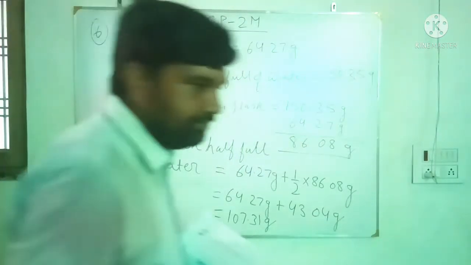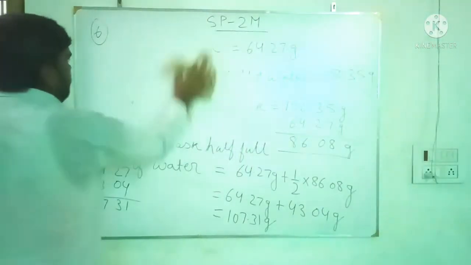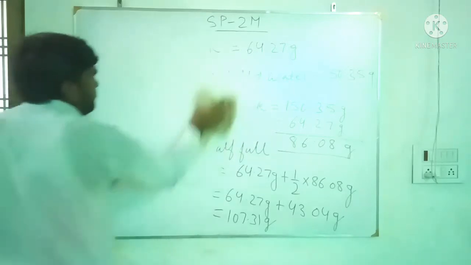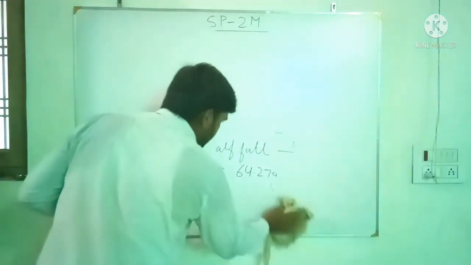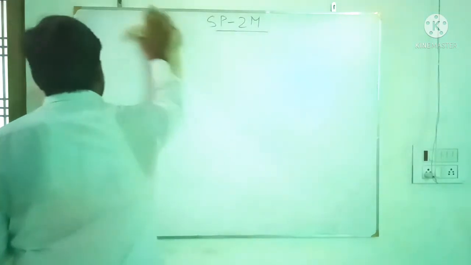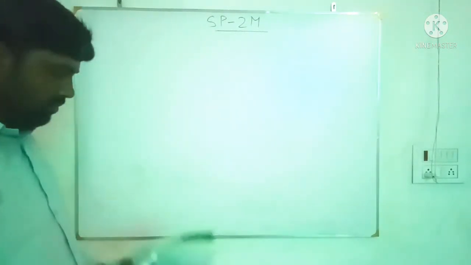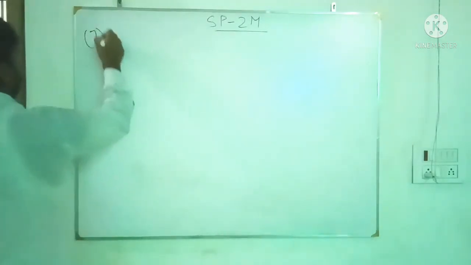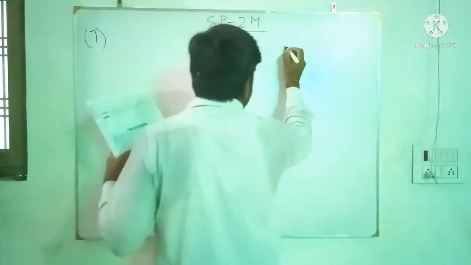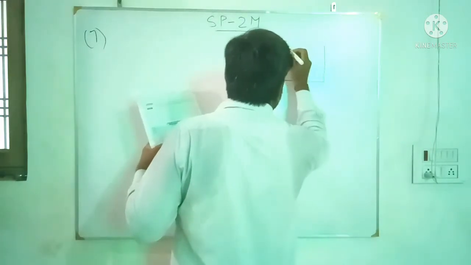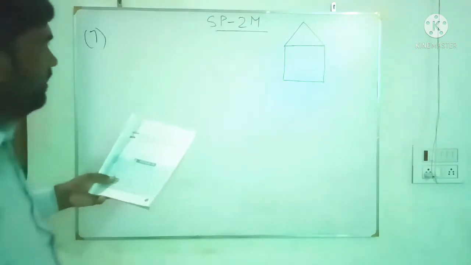Now see the question number 7. A square and an equilateral triangle have a side in common.